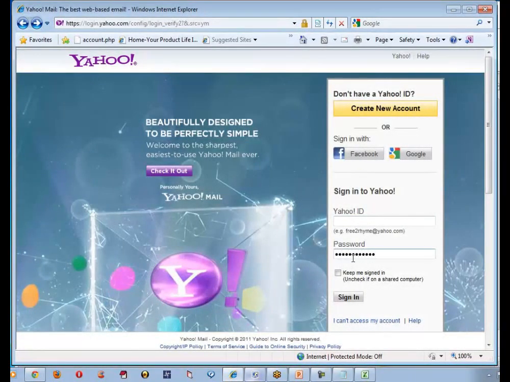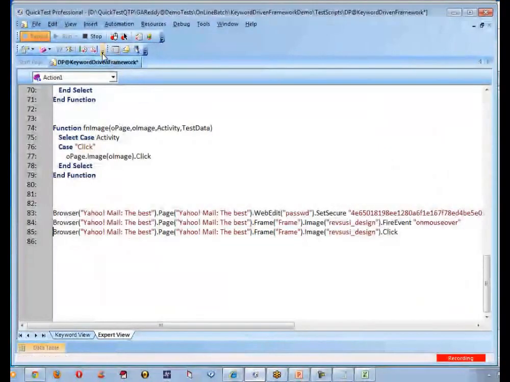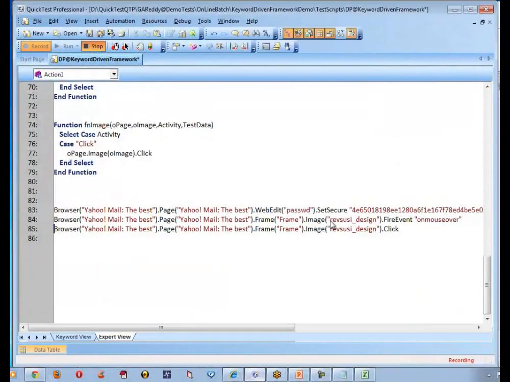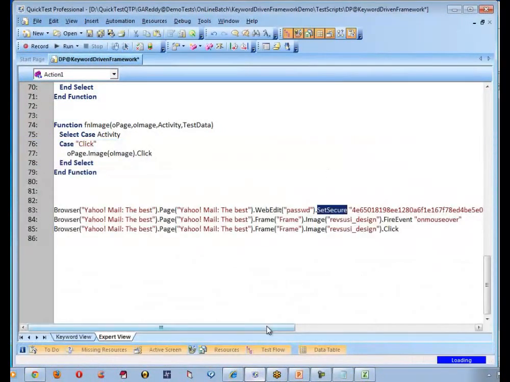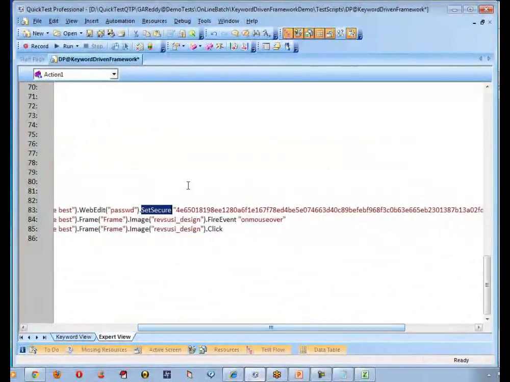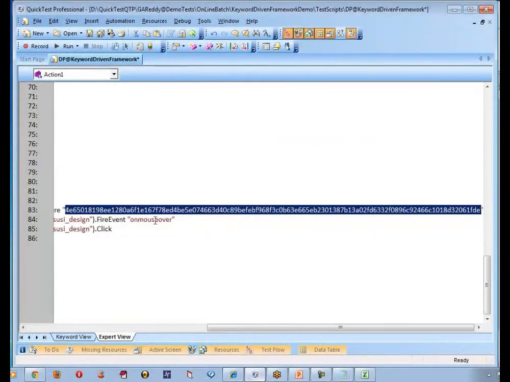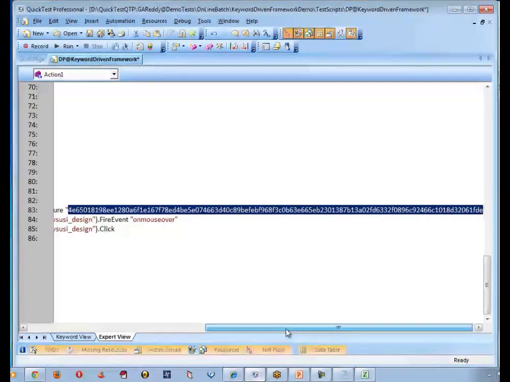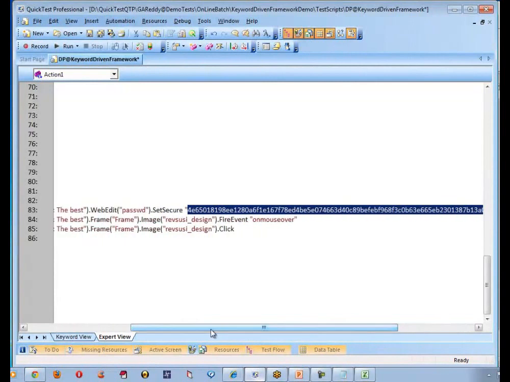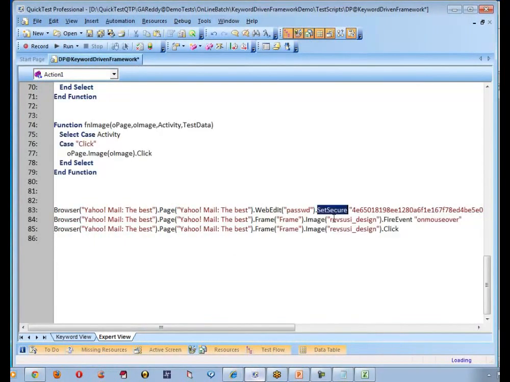Can you see my name, whatever I entered there? No. Come back to the script. What can you see there? It says set secure, correct? And what is this? This is not related to what I entered. This is called encrypted format, and people may not understand what your password is. If you want that notation, use a method called set secure. Okay. Good.